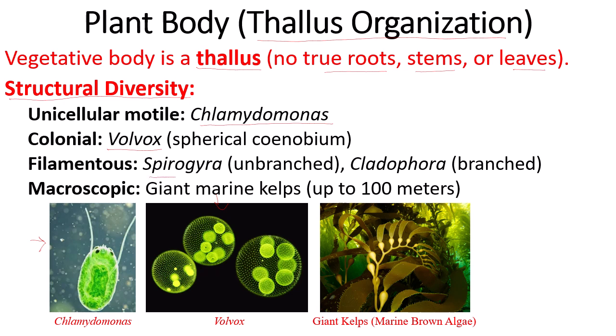An example is Spirogyra, which is unbranched, and Cladophora, which is a filamentous branched form. Some of them are macroscopic, which means large, and that example is marine kelps, which you can see. These can grow up to 100 meters in height, and they grow very well in marine conditions.